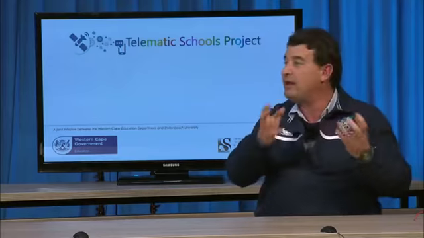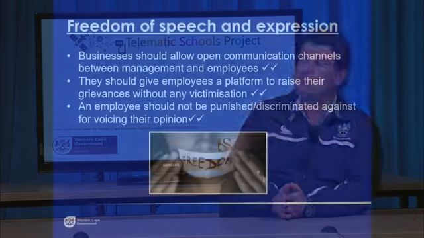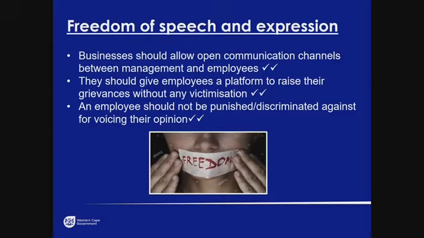Really, now you would understand the Employment Equity Act by giving preference to the designated group, because these were people that were left behind, and now because of that, they need more support in order to have the same opportunity, so to speak, to further their lives and livelihoods. So there you go. The next one, of course, is freedom of speech and expression.